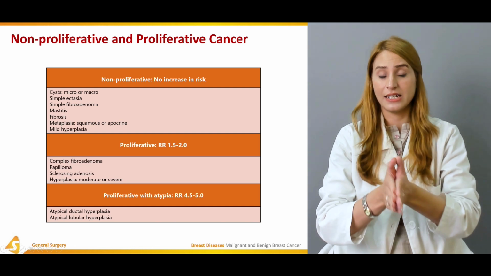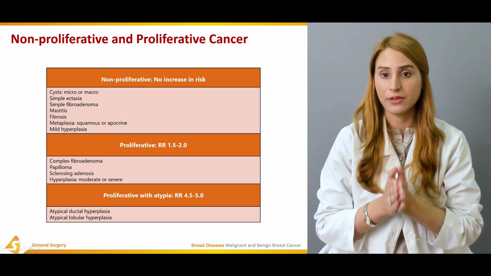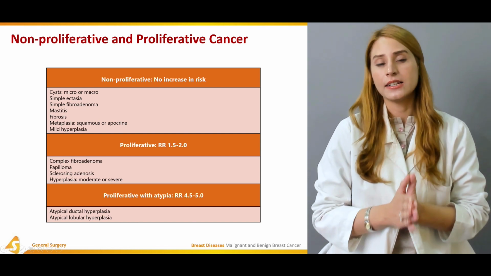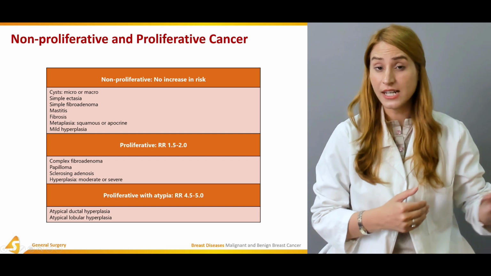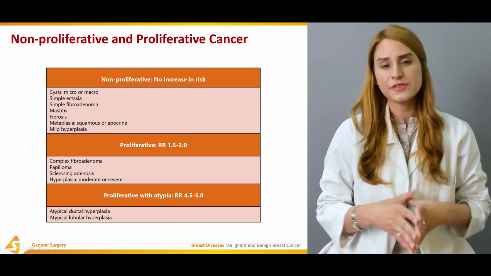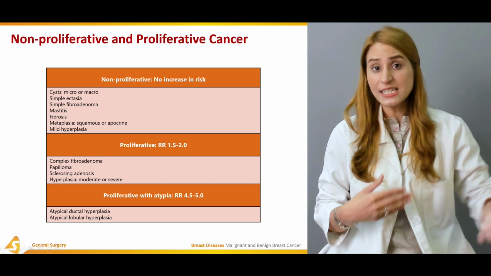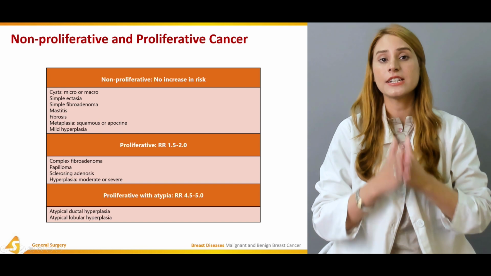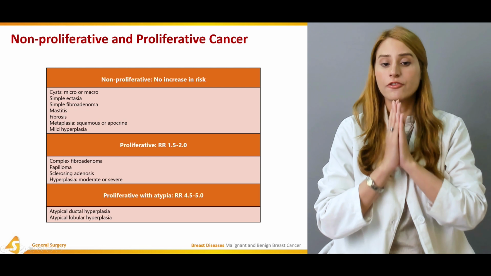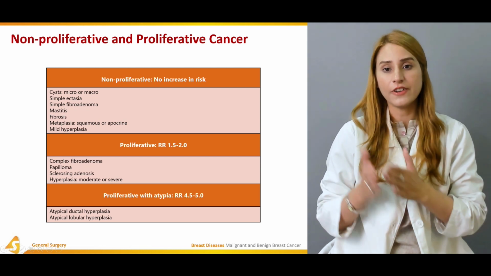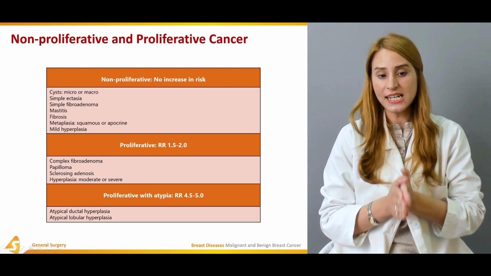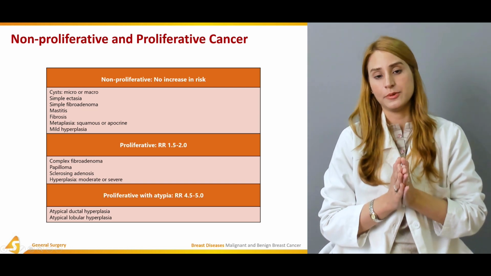And there's another category which includes proliferative with atypia, right? So what does that mean? They have changes, they have an increased nuclear to cytoplasmic ratio, they have increased mitotic activity, they're not that well circumscribed, and they have atypical changes, right? So this is proliferative with atypia, and you can see that there's an increased relative risk for proliferative with atypia, that is 4.5 to almost 5%, right? And it includes atypical ductal hyperplasia and atypical lobular hyperplasia.